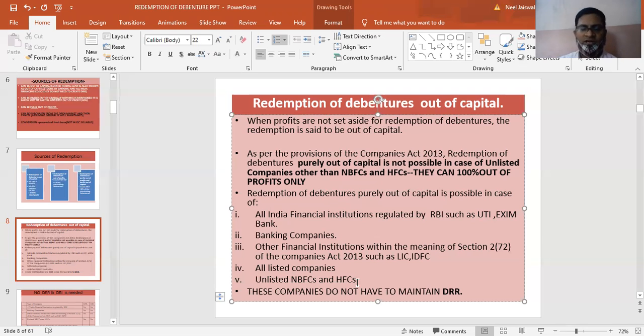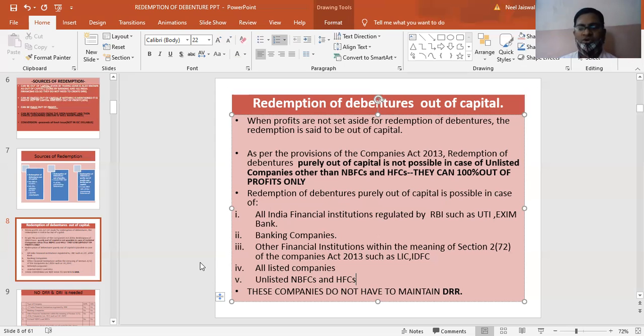And if they are redeeming the debentures out of capital, they do not require to create DRR or DRI. Again, if debentures are redeemed out of capital, then there is no provision regarding the debenture redemption reserve to be created or debenture redemption investment to be made. Simply, you have to redeem the debentures. That means you pay the money to the debenture holders.